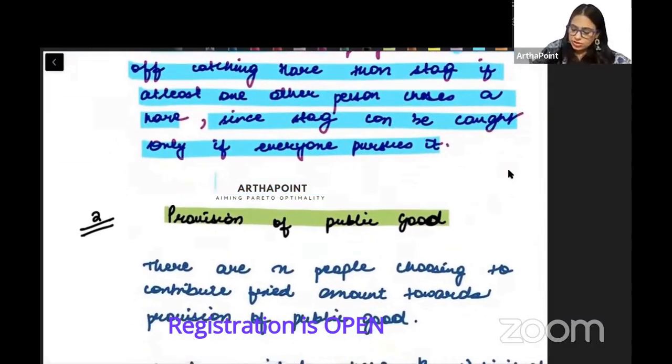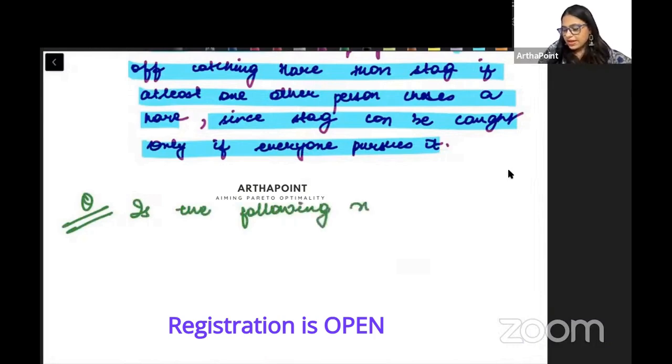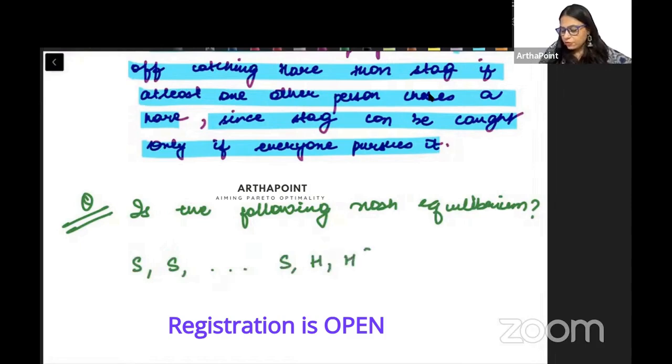So now look, suppose I ask you, understand this example. If I ask you, is the following a Nash equilibrium? And what did I make here, children? What am I doing? Something like this: stag, stag, stag, and only the last two people are going for hare.